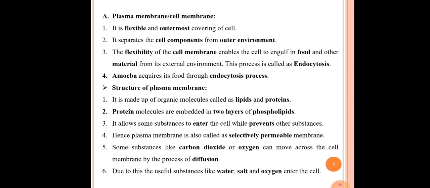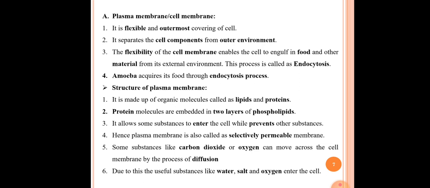This process is called endocytosis. This is the definition of endocytosis, in which the flexibility of the cell membrane enables the cell to engulf food and other materials from the external environment. We can see this endocytosis process in amoeba. Because of the plasma membrane or cell membrane, the particular food material gets engulfed into the body of the amoeba. That's why the endocytosis process is seen in the amoeba.